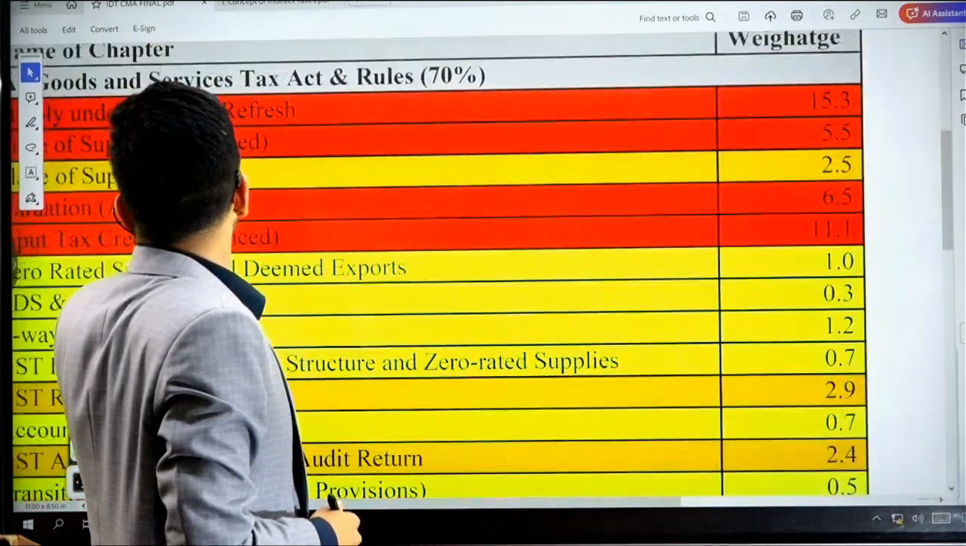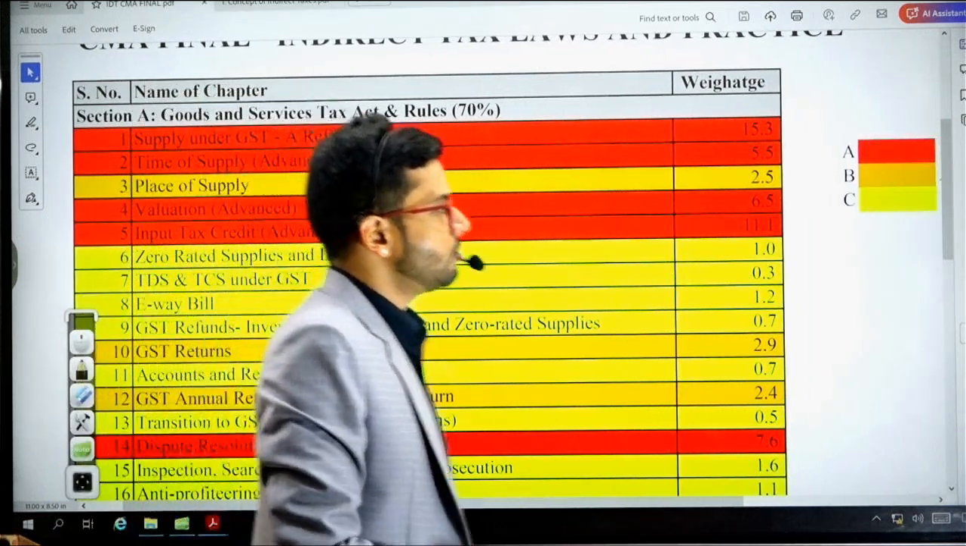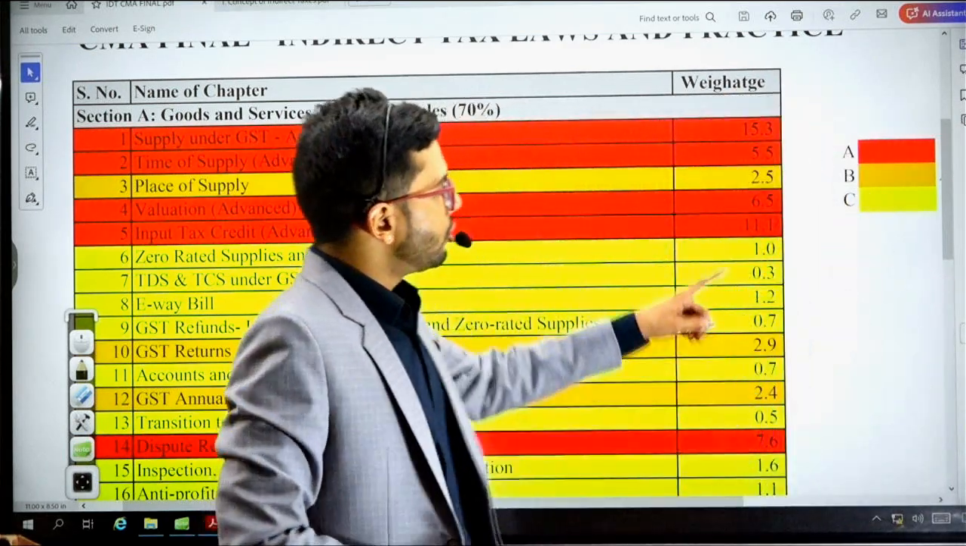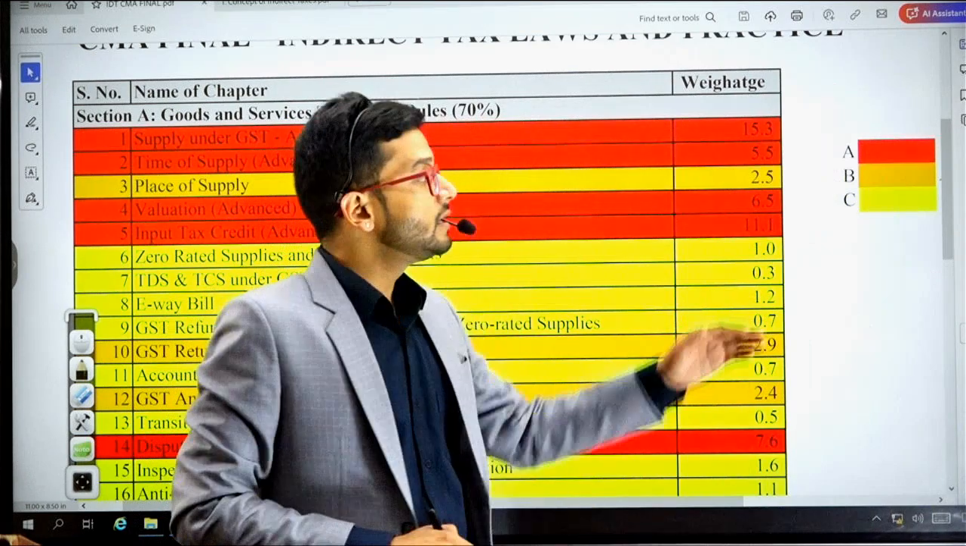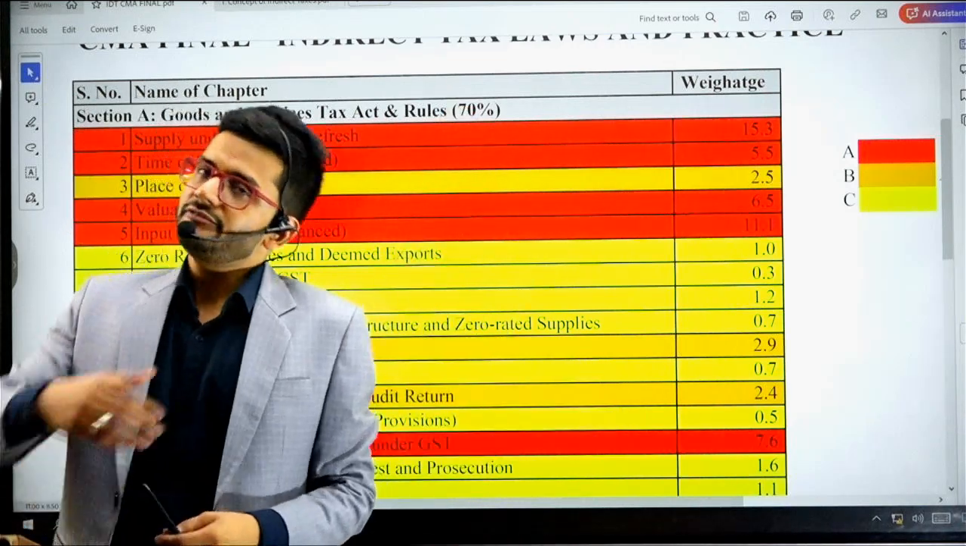Okay, although in the camera you might not be able to see the chapter name very well, but it's okay. You will be able to see the color coding well. Red color denotes category A chapters. Orange color denotes category B chapters. Yellow color denotes category C chapters. I will be uploading this PDF on the Google Drive also.